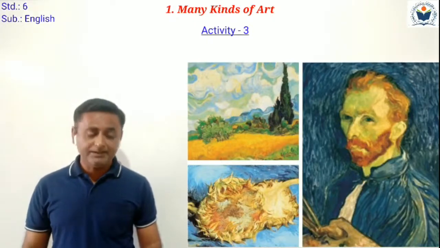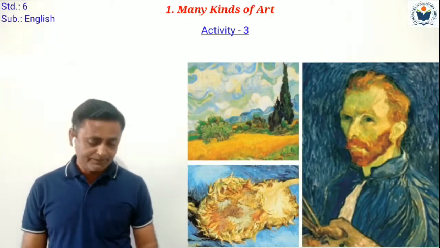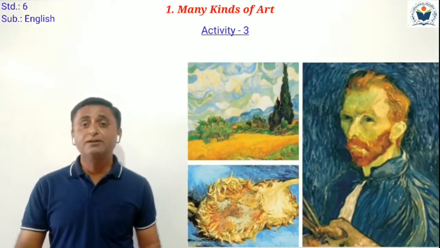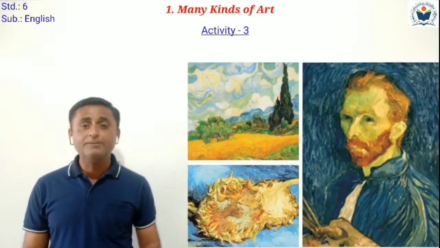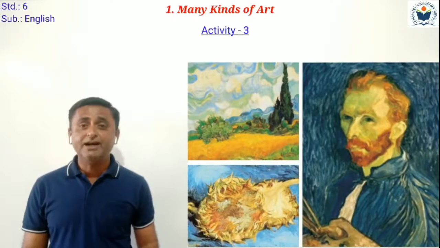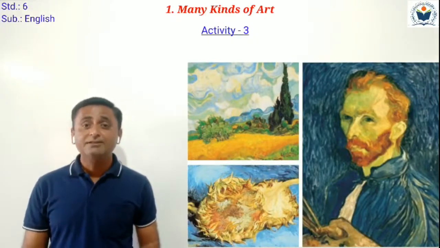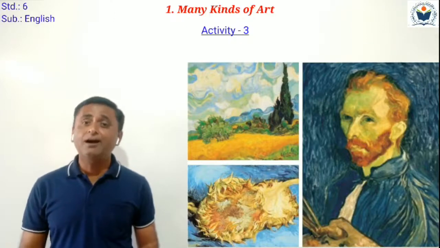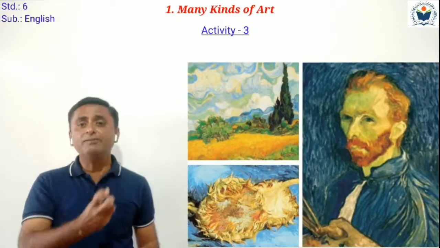Which color did Vincent van Gogh like? We have to observe these things. And which type of shapes he used to draw here. These are part of his style. All these things are known as the style of his paintings. How he used the same style in every painting.